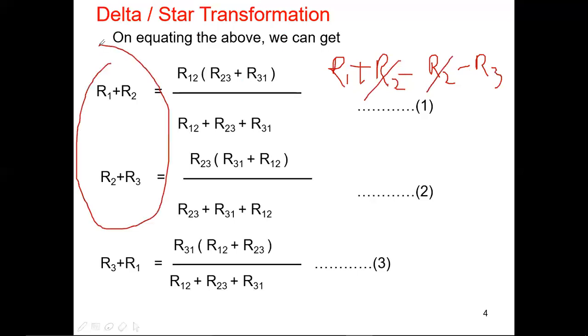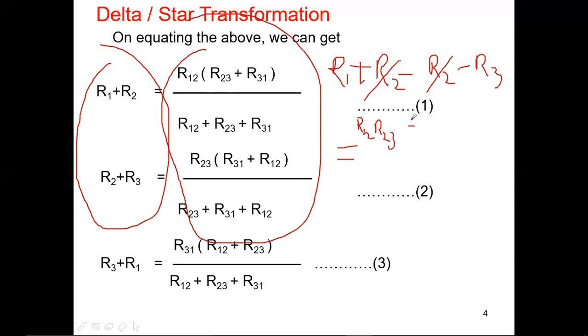The left side part is over. Next, the right side part will come like this. Instead of writing R12, R23 again, I am going to multiply these two terms: R12 R23 plus R12 R31 minus this. The denominator is common here and here, so the denominator will be R12 plus R23 plus R31.